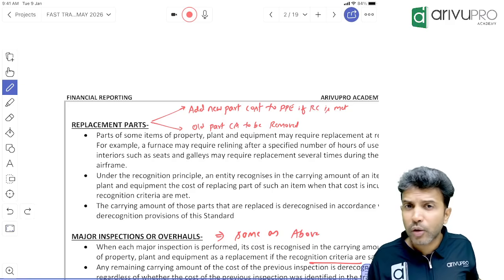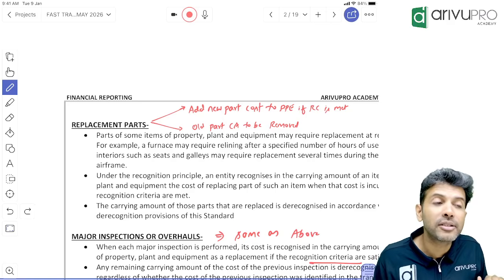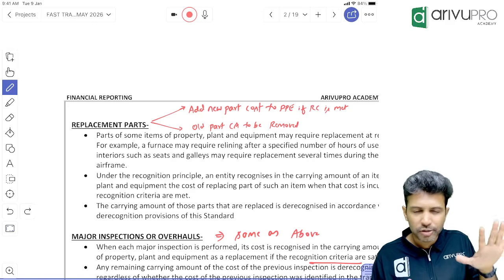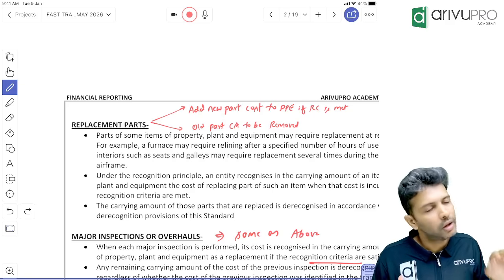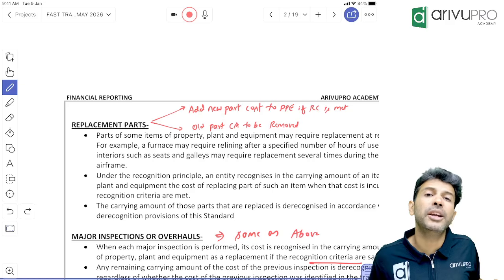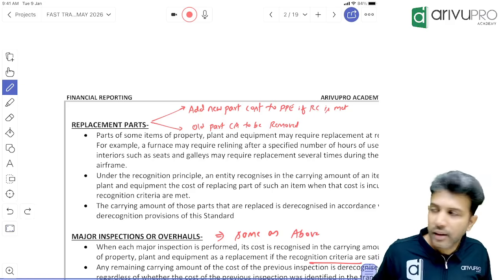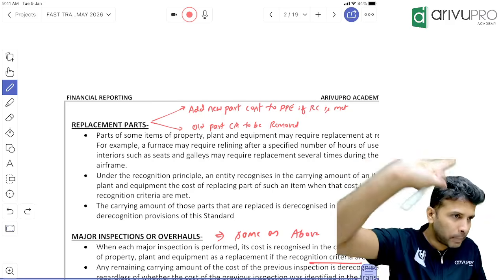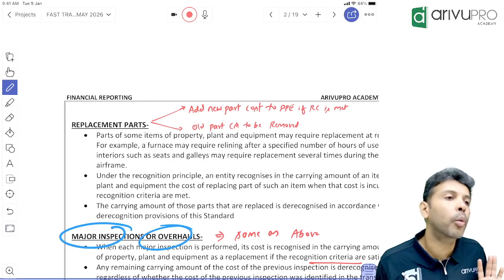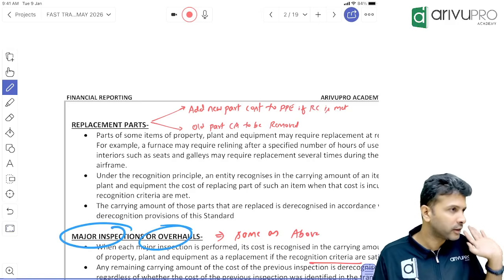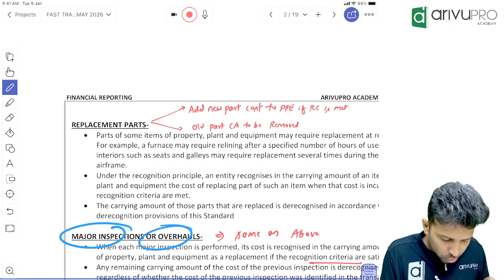Now, don't you think government will put some extra restrictions on these entities? Because you're playing with people's lives. So especially if you're operating in the aviation or aircraft industry, governments usually will ask such companies to get their aircrafts thoroughly inspected. Thoroughly, it's not a minor inspection, it's a proper inspection. That only we call it as what? Major inspection or overhaul. All this will not be a small amount, it will run into crores because it's a thorough inspection that we are doing. Fine, people. So this is the meaning.